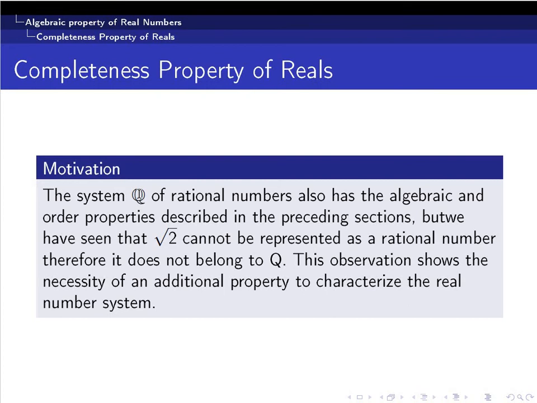So what is the completeness property? If you represent the set of all real numbers on a straight line, you can safely assume that you can completely fill the straight line with the set of all real numbers. In other words, if you take any two real numbers, you can completely fill the space between the two real numbers with only real numbers, without any gaps.